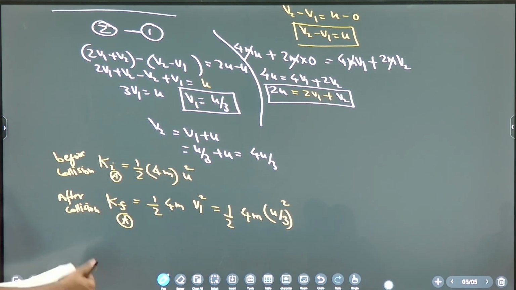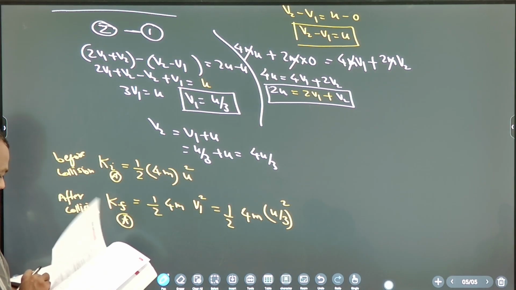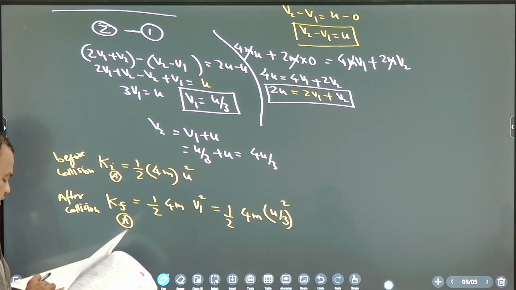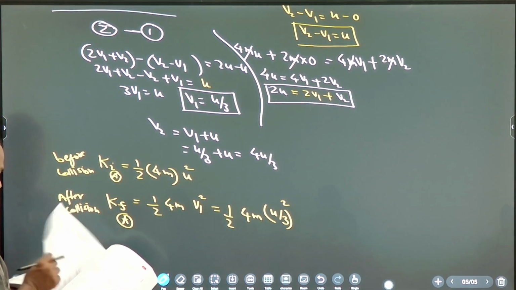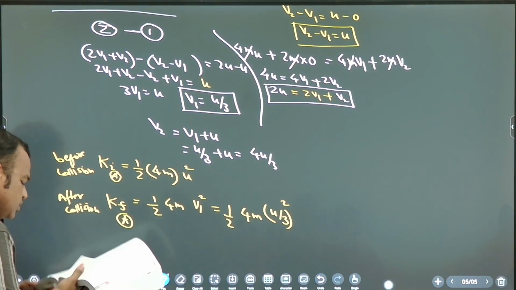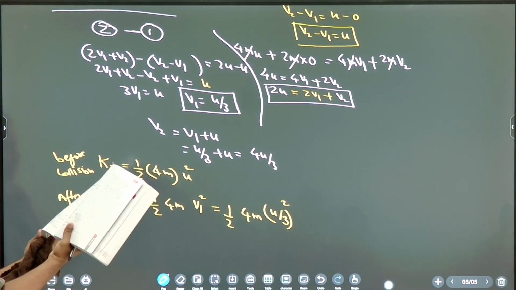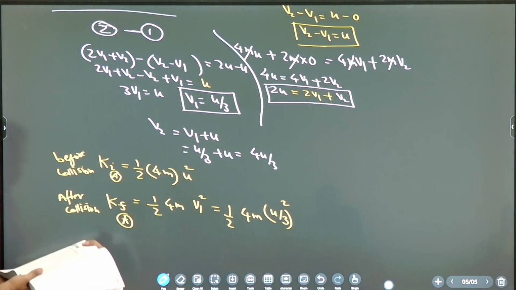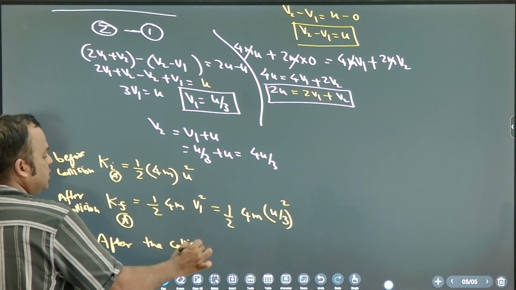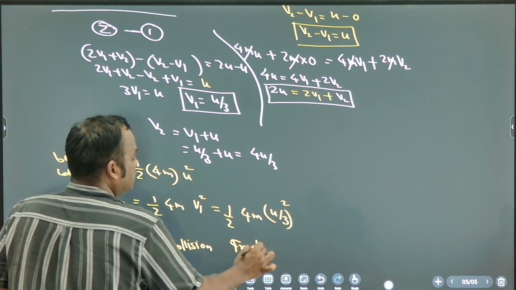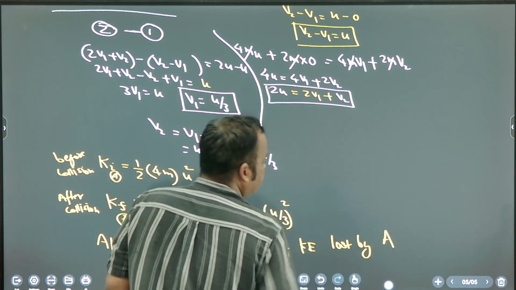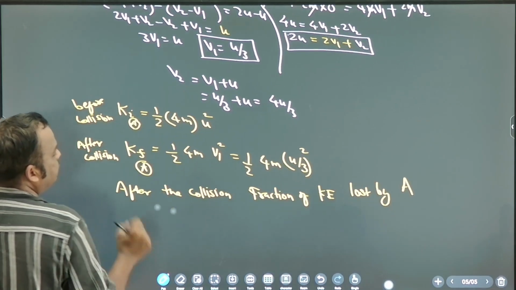Now what is the question? Read the question. After the collision, the fraction of kinetic energy lost by colliding body A. So they are asking fraction lost.